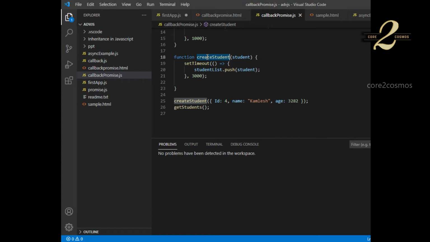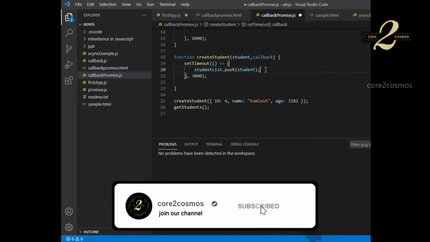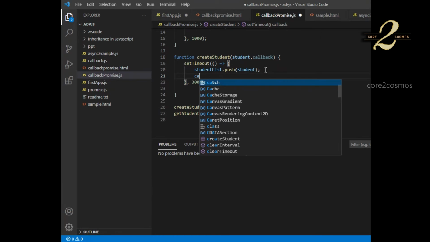So how to create a callback function? We have to mention a function, which has to be executed after a particular function is completed, as a second parameter. I want get student to be called after create student gets completed. So in the create student function definition, the first argument is student, and in the second argument I'm saying callback. Once create student is completed, I call the callback.